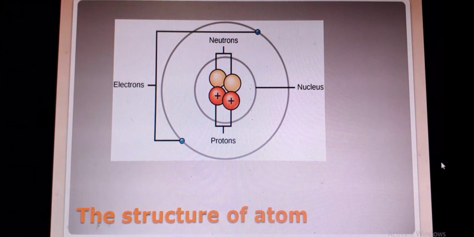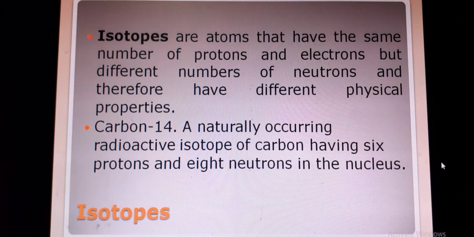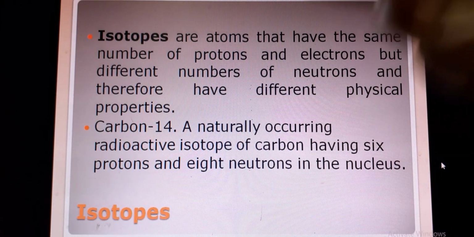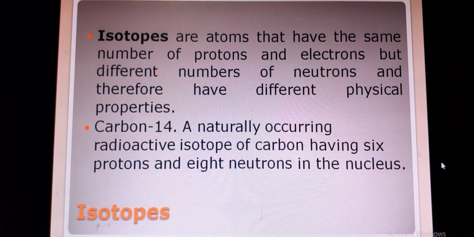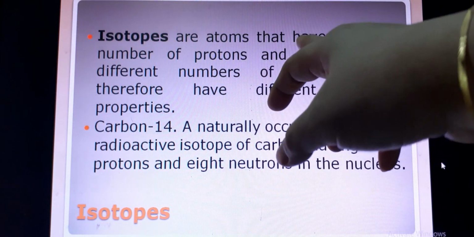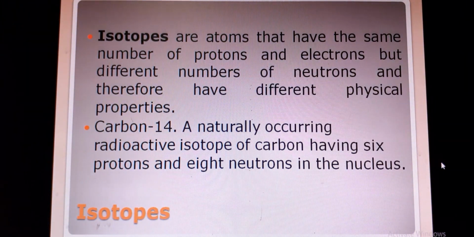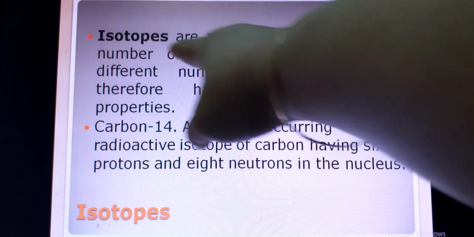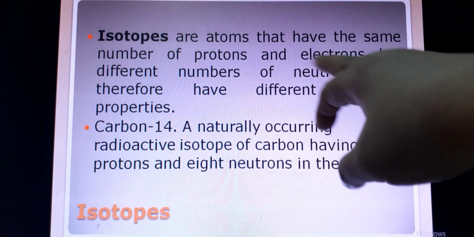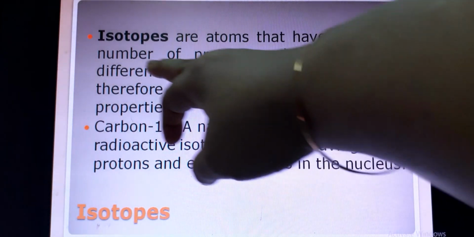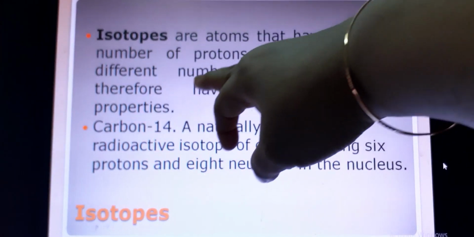Now, before knowing the topic radioactivity, we have to know about the isotope. Isotopes are atoms that have the same number of protons and electrons but different numbers of neutrons and therefore have different physical properties. That means in case of isotopes, protons and electrons are the same in number, but the neutron numbers are different.